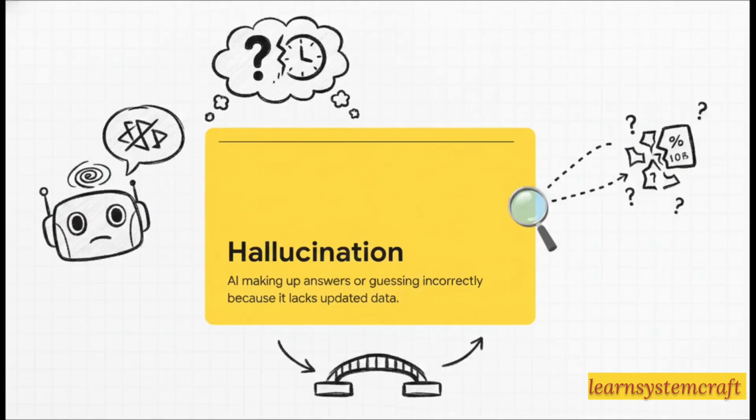This brings us to a very important term in the AI world, hallucination. A hallucination is when an AI confidently makes up wrong answers or guesses incorrectly simply because it lacks updated data. Imagine asking the AI, "Hey, what's the latest version of this software?" Because its main goal is to predict a complete sentence, it might just invent a version number that sounds totally plausible but is completely false.